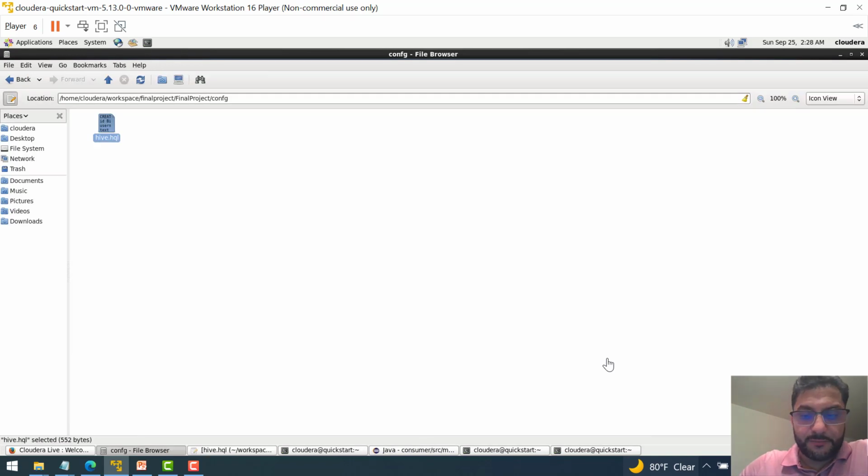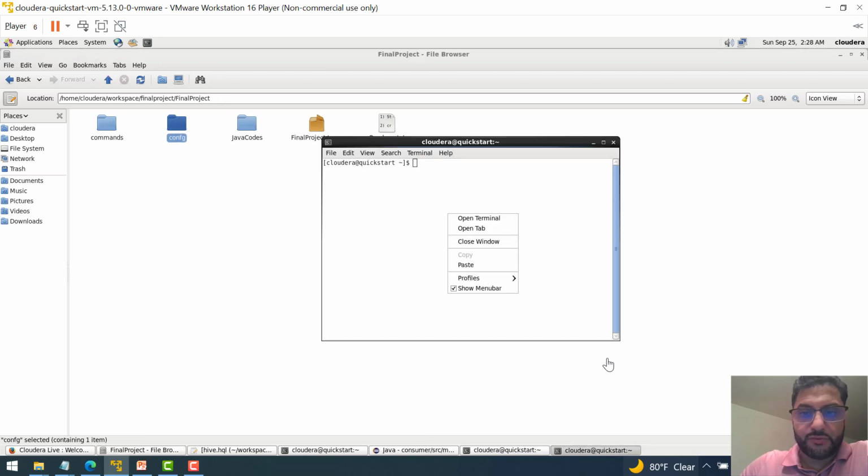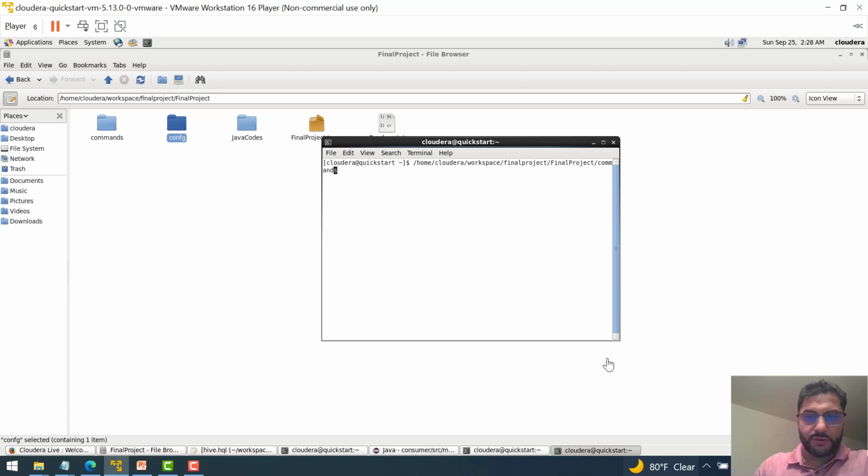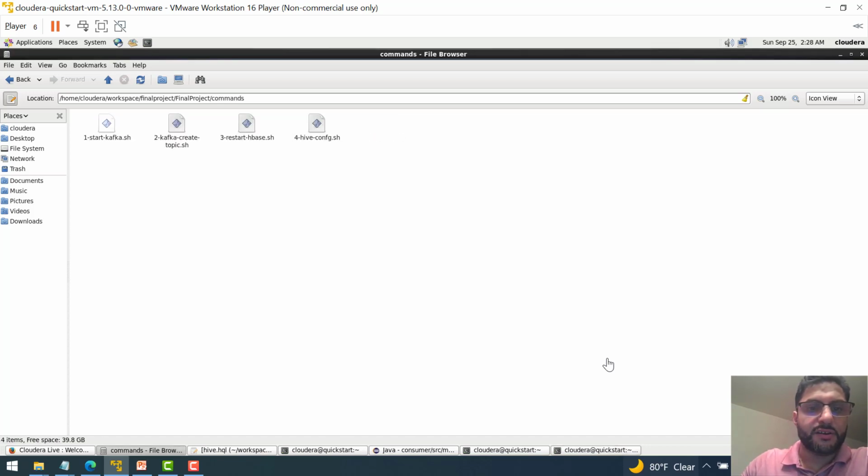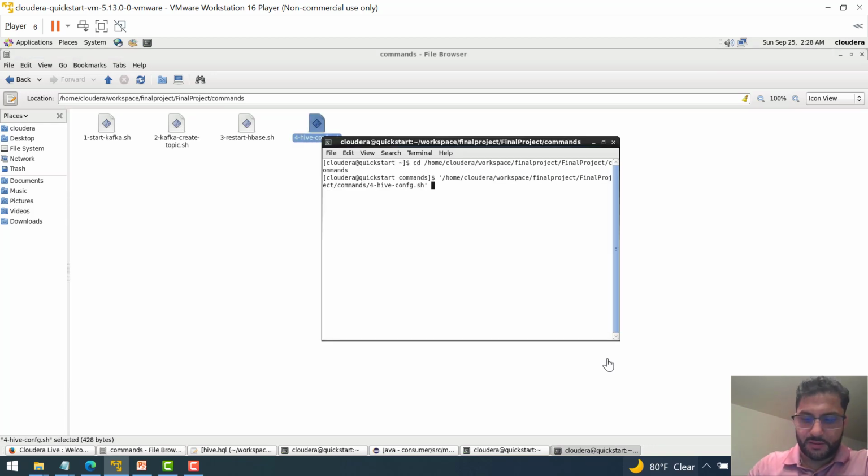So let's run this one in the shell that we entered, so we make sure that everything is fine. I'm gonna do cd and go to the command prompt. Yeah, now I'm under command here. I'm gonna run this file. Now it is configuring Hive, so if there is data, it's gonna create the table. If not there, it's gonna create it, and if I want to drop it, it's gonna be dropped.